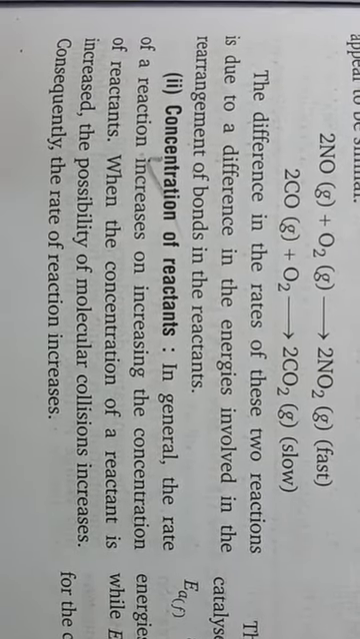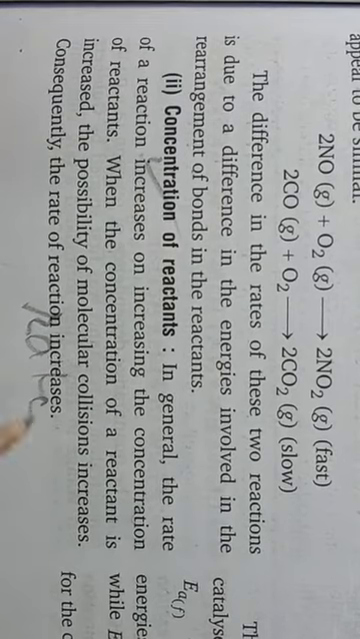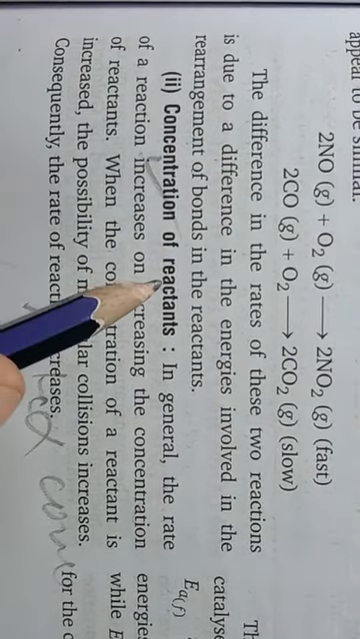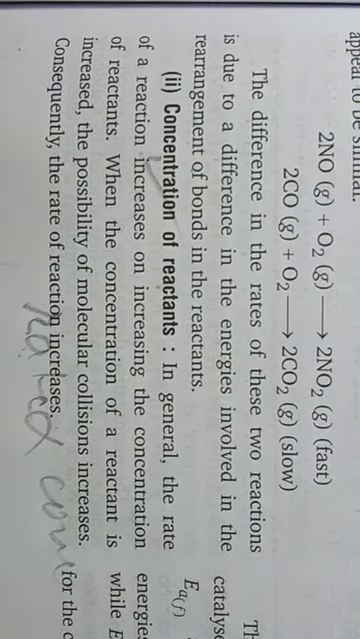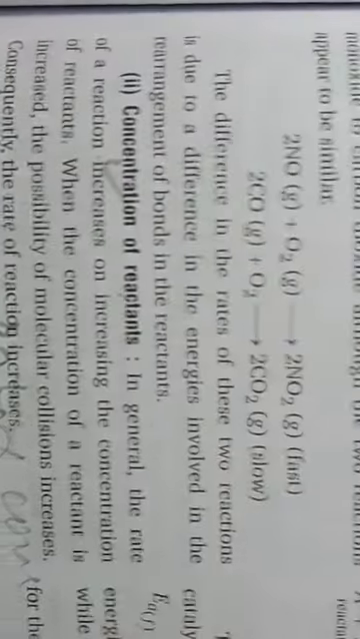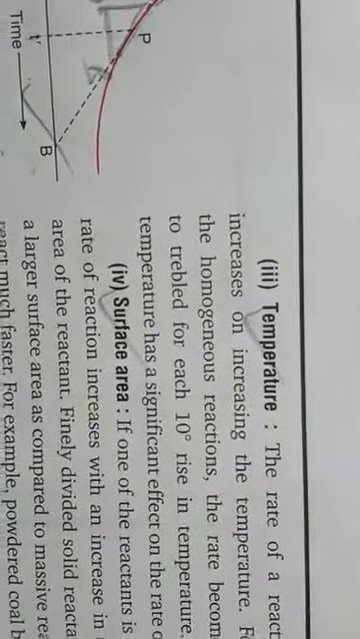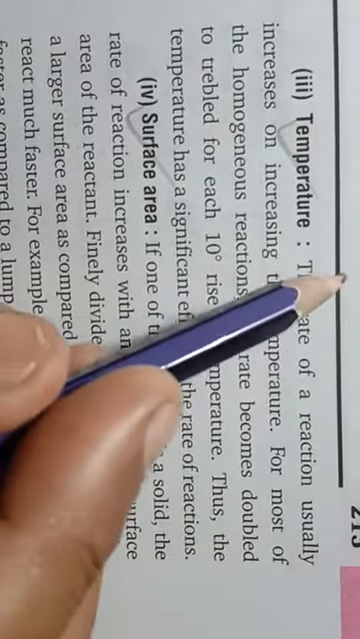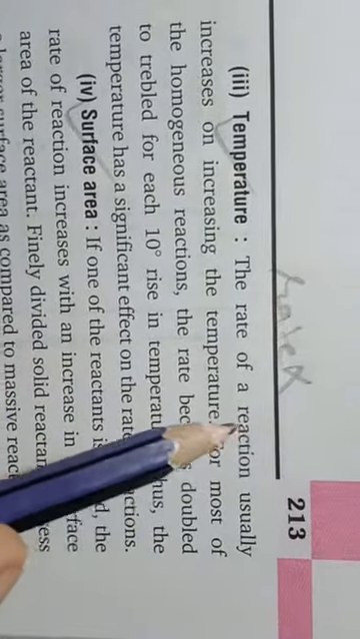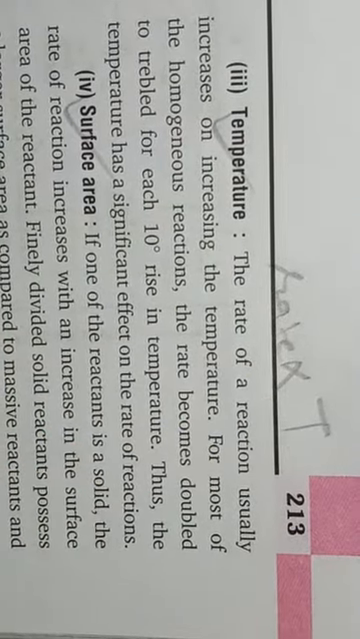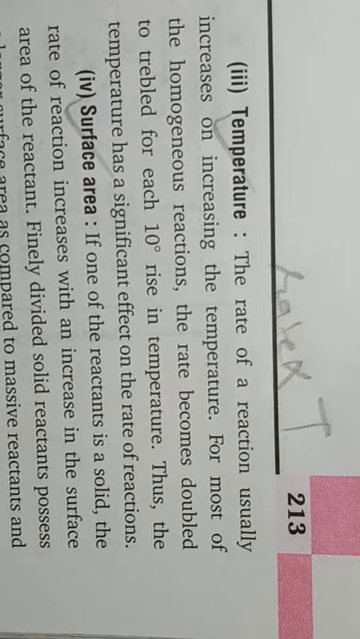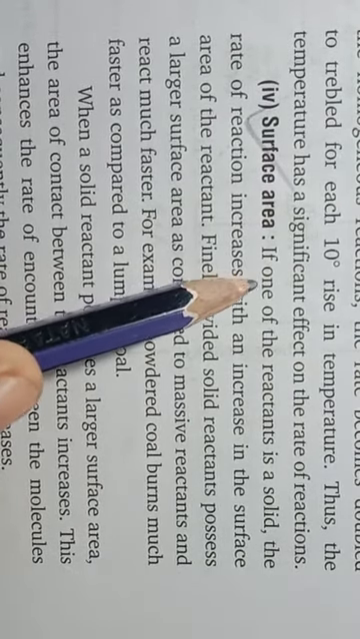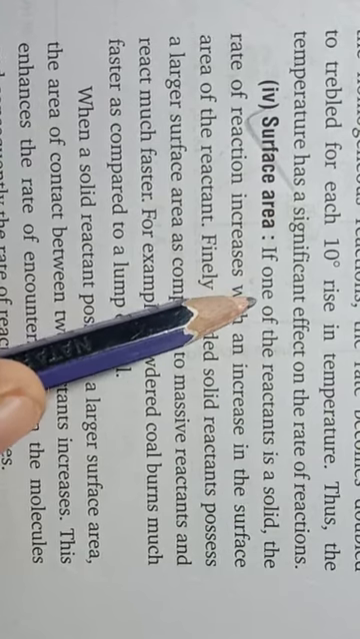Concentration of the reactants. The rate of reaction is proportional to the concentration of the reactants. Okay, if the amount of the reactants is greater, the rate of reaction will also be higher. The next is temperature. For temperature also, the rate of the reaction is proportional to temperature. So with an increase in temperature, the rate of reaction also increases. Then surface area of the reactants. If the surface area of the reactants is higher, the rate of reaction will also be higher.